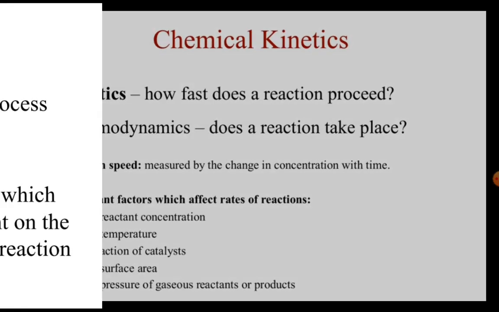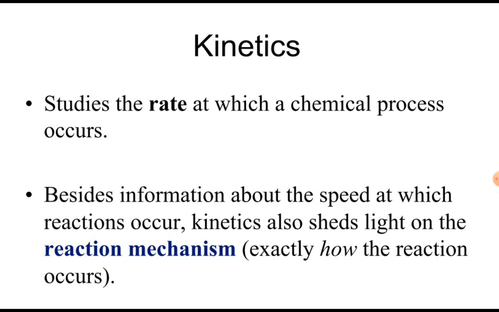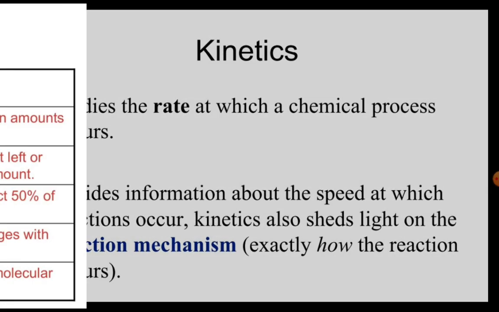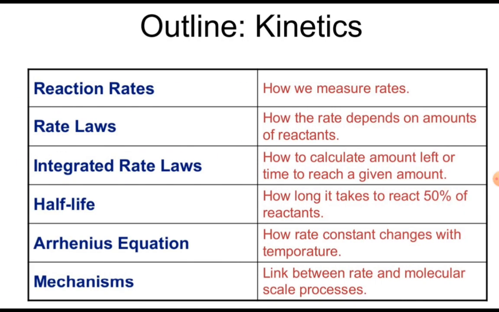Now what is kinetics? It studies the rate at which a chemical process occurs. Besides information about the speed at which reactions occur, kinetics also sheds light on the reaction mechanism, exactly how the reaction occurs. Now, outline of kinetics.